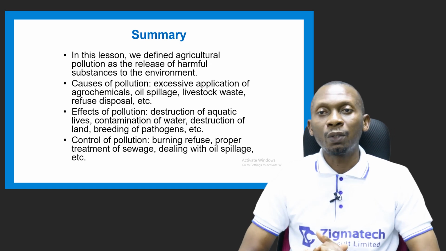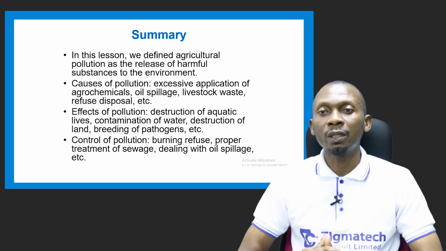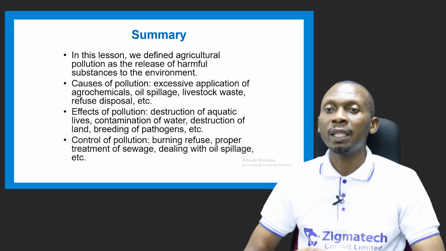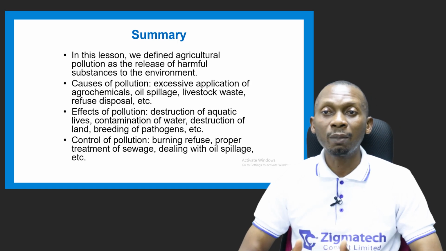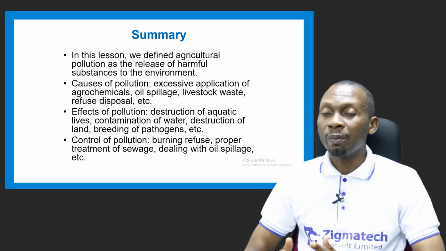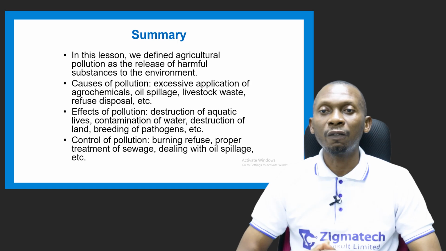Okay, let's have a recap on what we've learned. In this lesson, we defined agricultural pollution as the release of harmful substances to the environment. We also looked at the causes of pollution, which has to do with excessive application of agrochemicals. It could be as a result of oil spillage. It could also be as a result of livestock waste and refuse disposal, to mention a few.